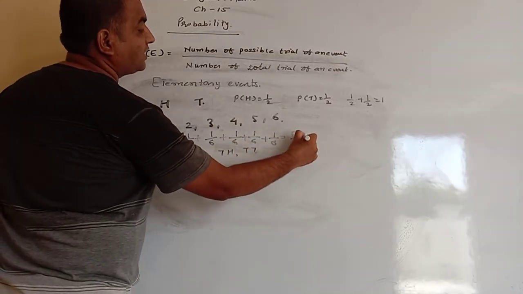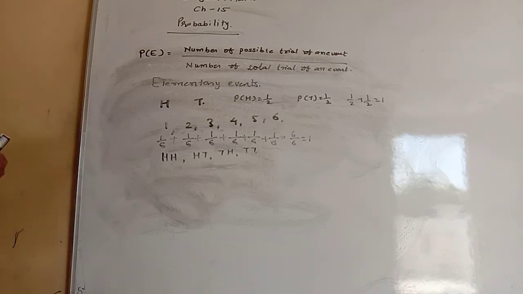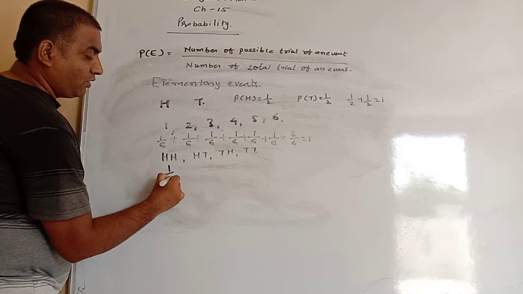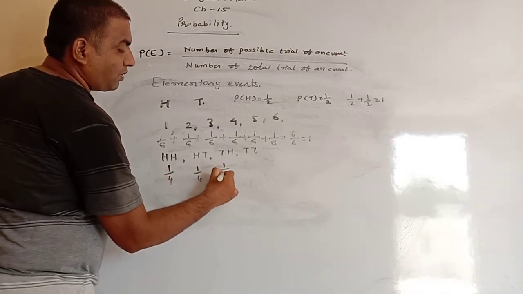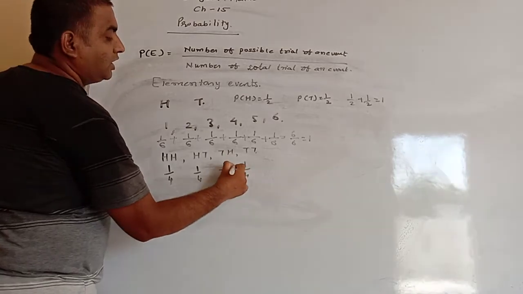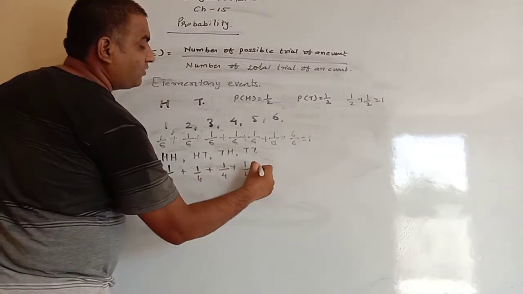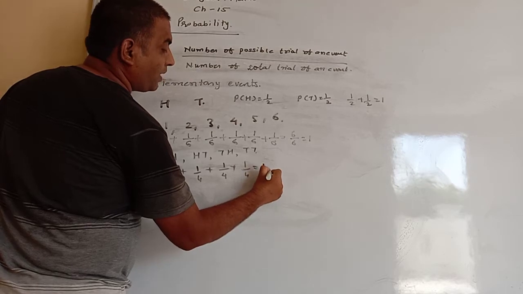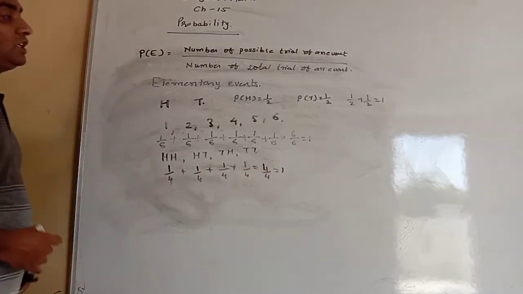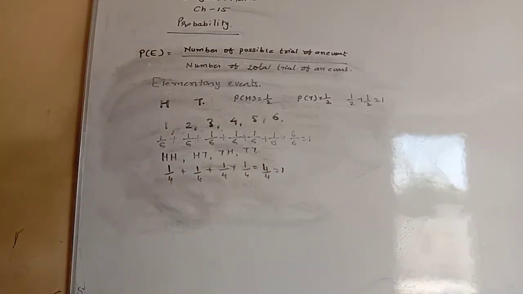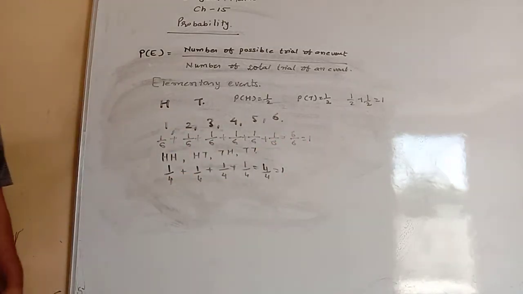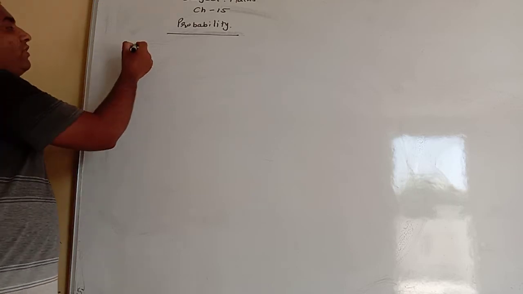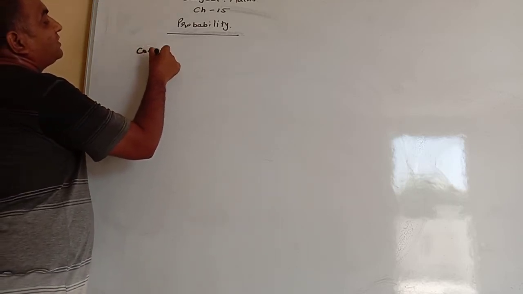Again, if we take tossing twice, the probability of head head is 1 by 4, head tail is 1 by 4, tail head is 1 by 4, and tail tail is 1 by 4. So each individual probability is 1 by 4 and the total is 4 by 4, which equals 1. So we can say that the sum of the probabilities of all the elementary events is always 1. Now we will see complementary events.